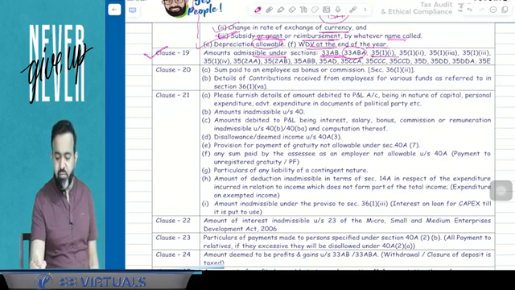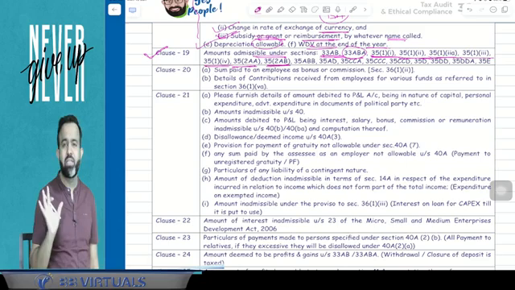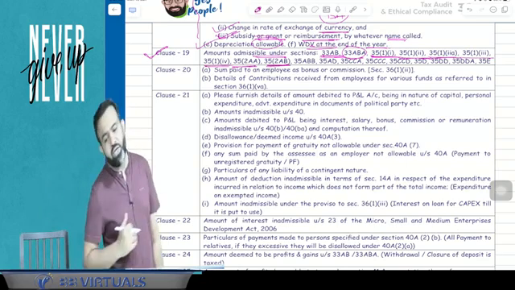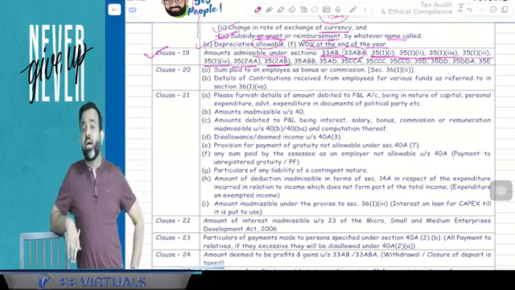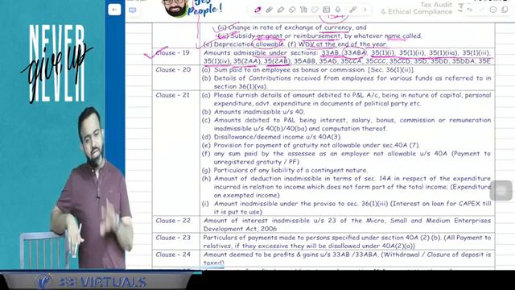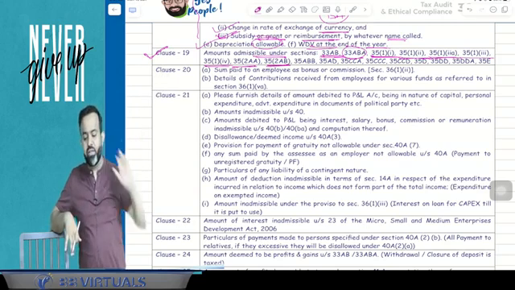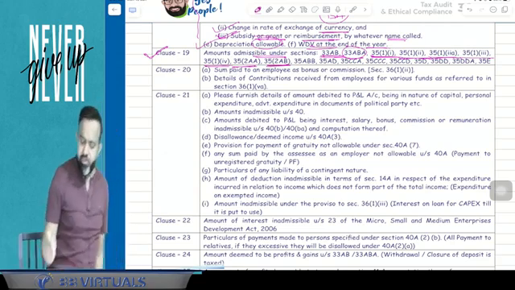After that, guys, sections 35(1)(i), 35(1)(ii), 35(1)(iia), 35(1)(iii), 35(1)(iv), 35(2AA) and 35(2AB) are related to scientific research expenditure. So if there is any expenditure on scientific research, either in-house research or a donation made to any outsider, then a deduction is allowed. That amount has to be reported in clause number 19 by the chartered accountant, as well as 35ABB.